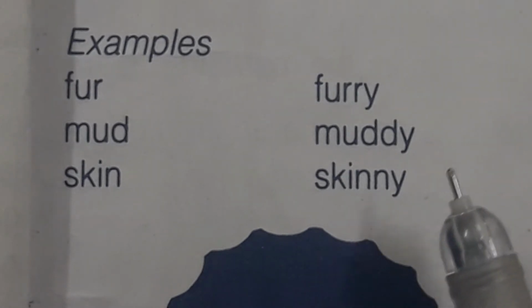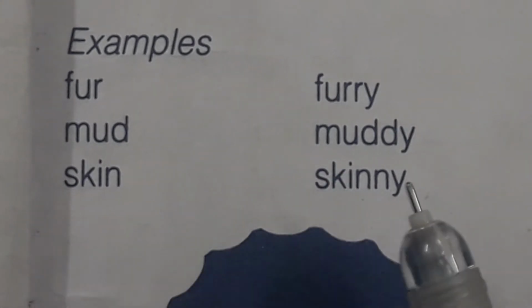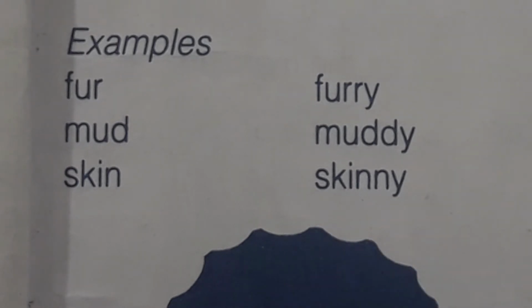Students, here are some more examples. You can see fur, furry. The last letter is doubled. When Y is added to some nouns, the last letter is doubled. M-U-D, mud, M-U-D-D-Y, muddy. S-K-I-N, skin, S-K-I-N-N-Y, skinny.